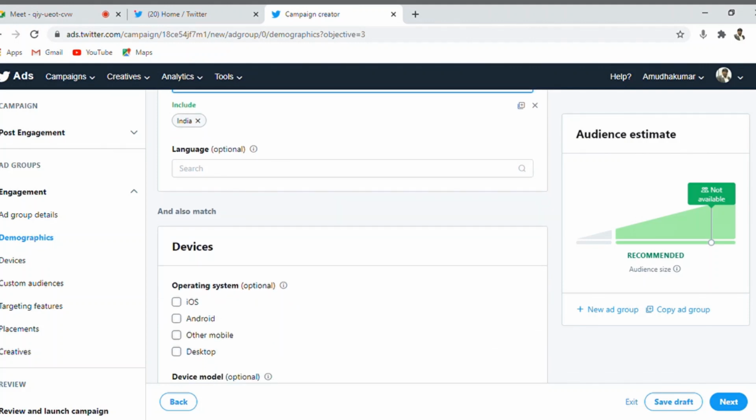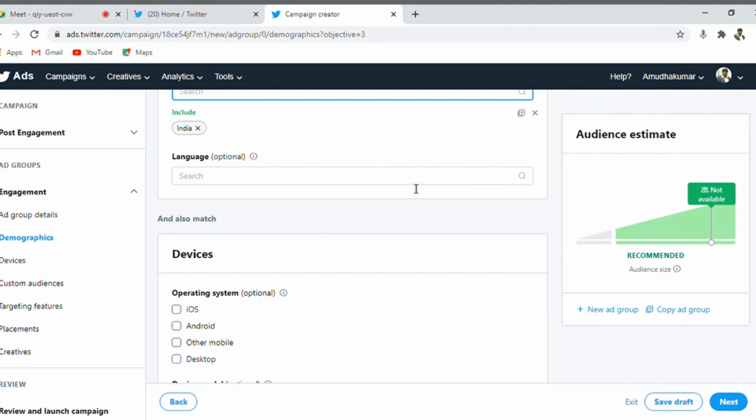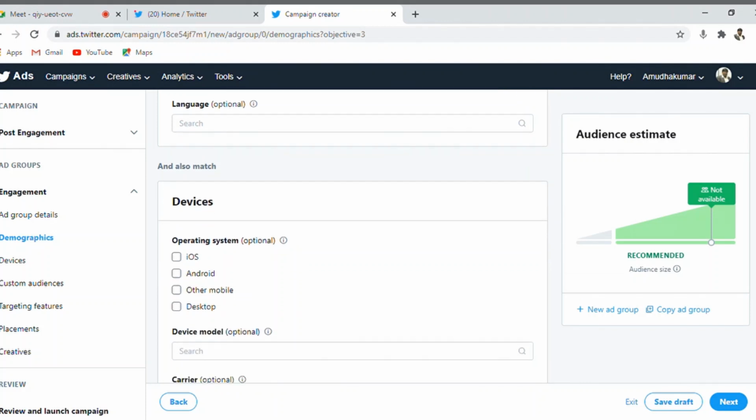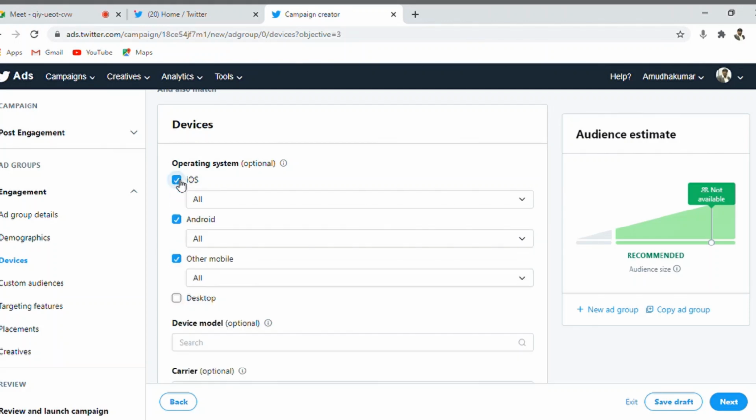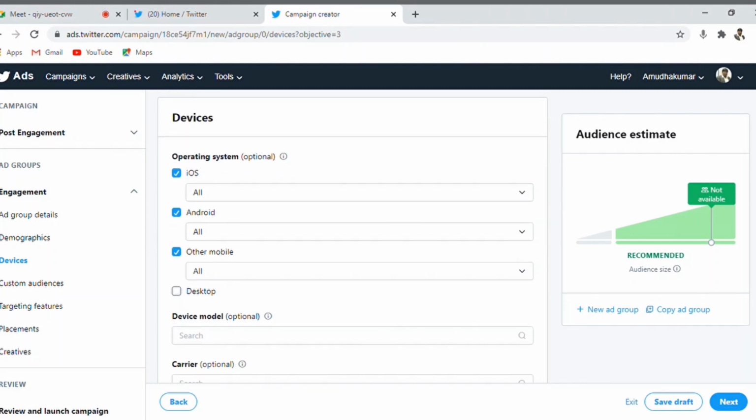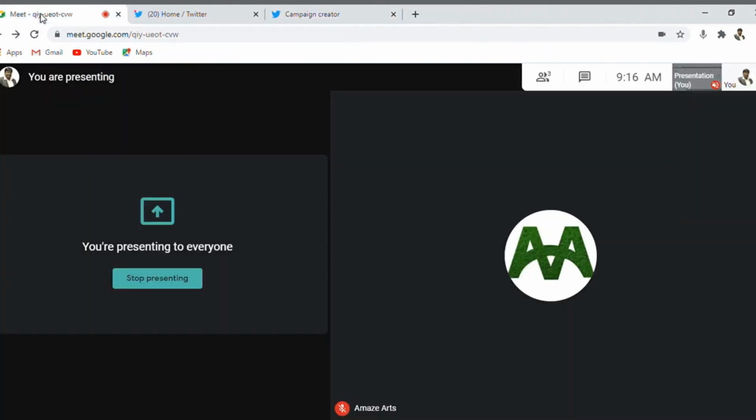Okay, language, whichever the language that your customers are speaking, you can add or you can leave it as it is, so that Twitter takes it by itself. Okay, the next stage comes with the devices, where you want to show your advertisement: iOS, Android, desktop. It's purely your choice. Preferably I will go with showing my ads on mobile, Android and iOS, rather than on the desktop, because people use social media platforms a lot more on a smartphone than on a computer in recent days, and they invest their traveling time to learn a lot of stuff. Whenever they travel, they end up spending lots of time.